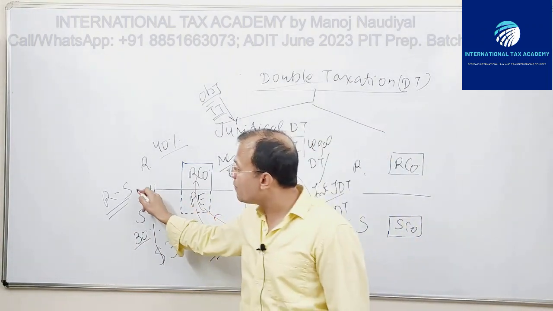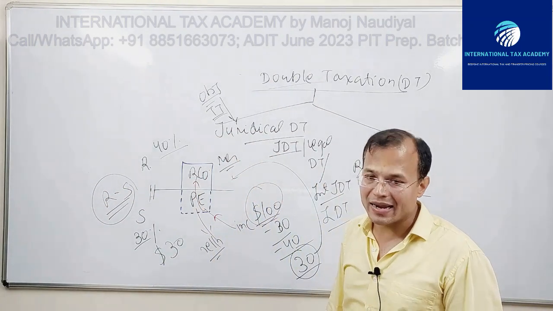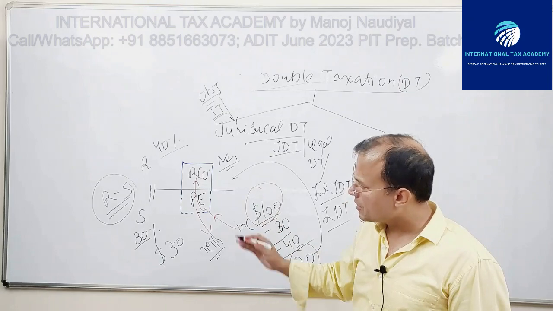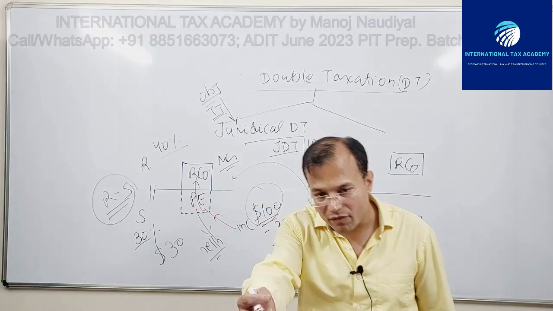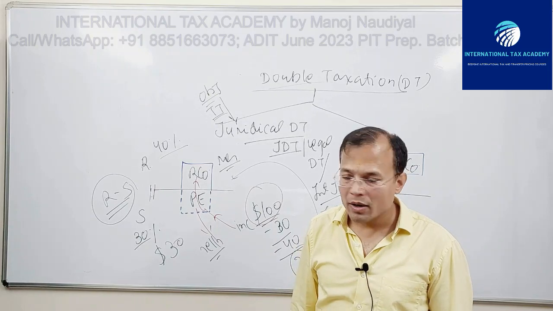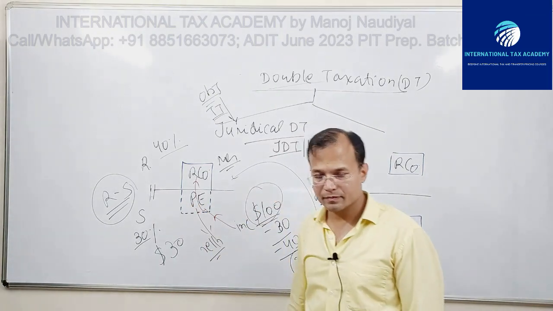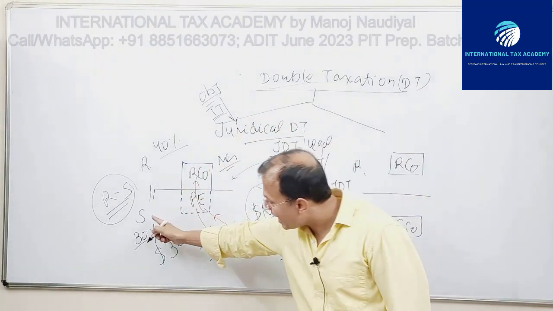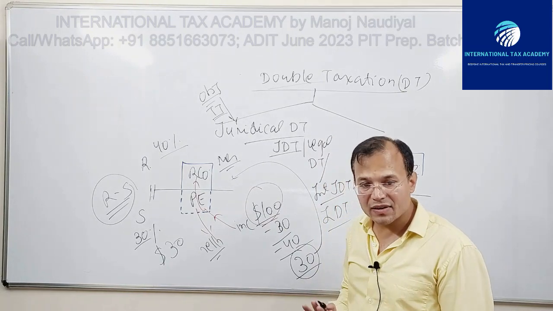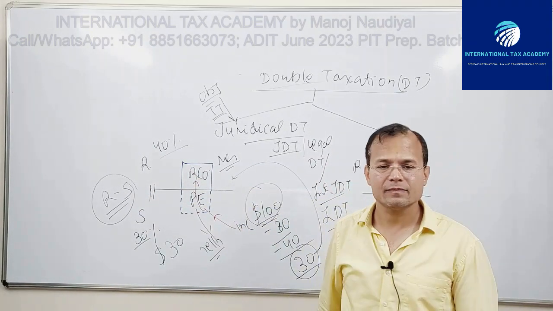And whenever you have a conflict of R and S, when they enter into a tax treaty, the treaty resolves this conflict. How? The treaty would say that S will tax, the source right to tax, and R should not tax.